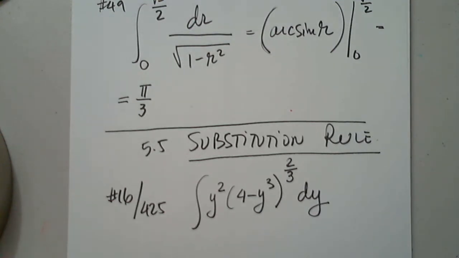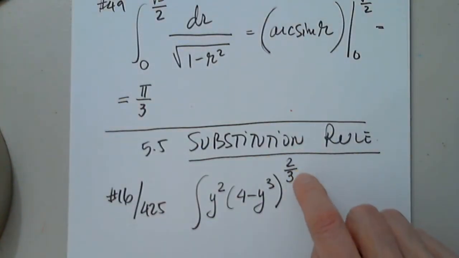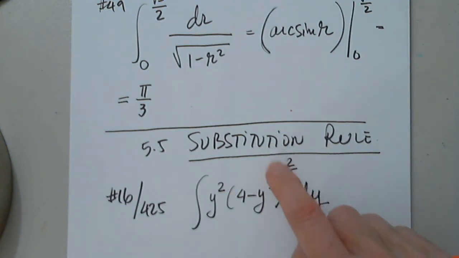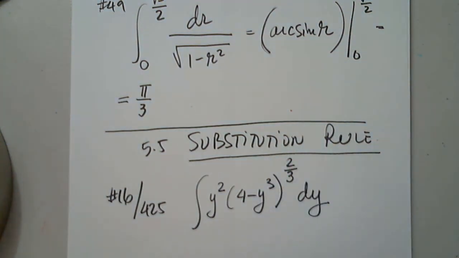So here's what I see. I see a messy function inside of an even messier function. Power 2/3, that's an ugly function. It's the cube root of something, squared.